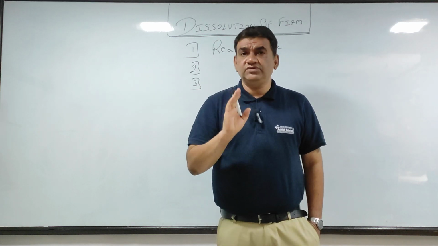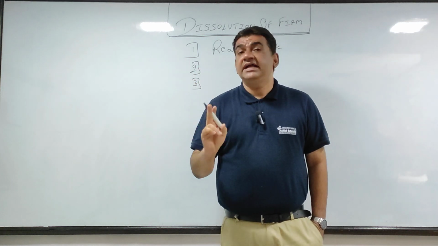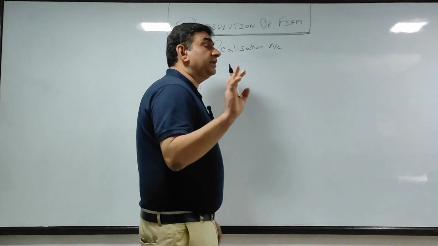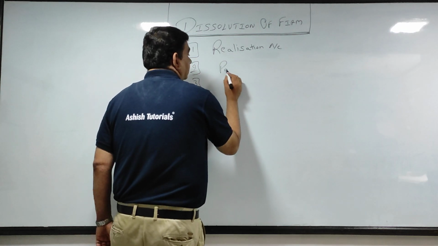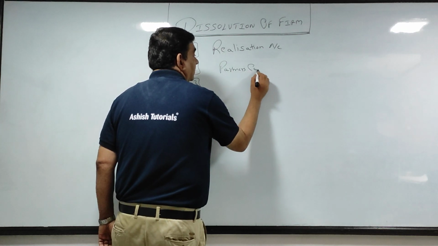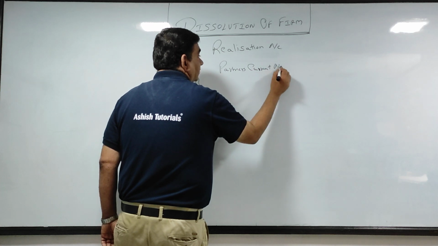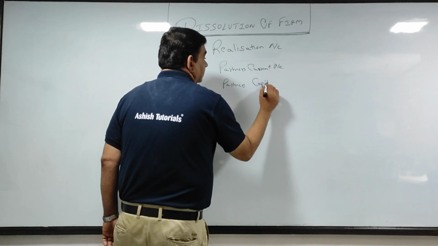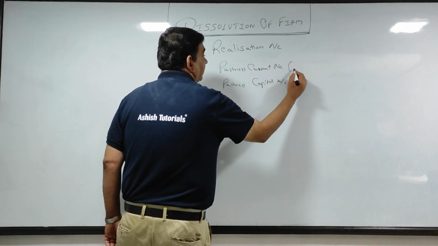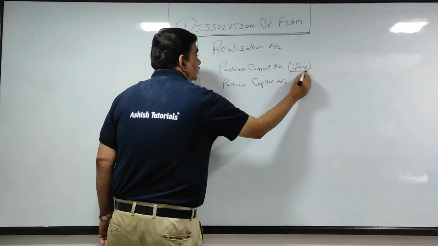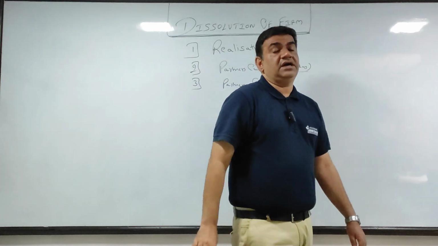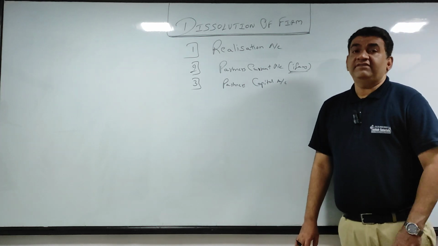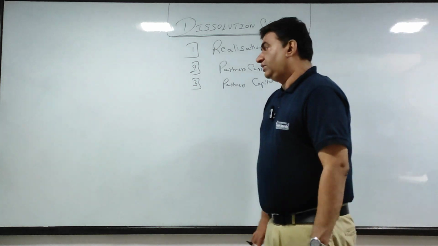In admission there are few sums only, but there is a session or two. If in the question there are both current and capital, then you have to prepare both the accounts. So the next account will be the partners' current account, only if current is there. After that, next the partners' capital account, which will be there in each and every sum. So the current account only if in the question there is a current account, otherwise no. So: realization, partners' current account if any, and partners' capital account.